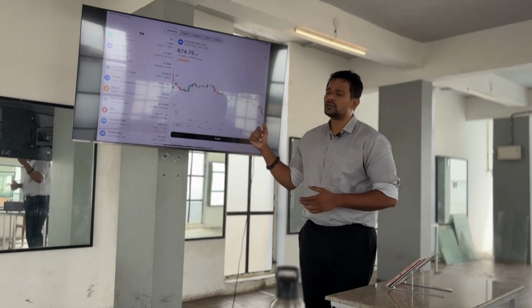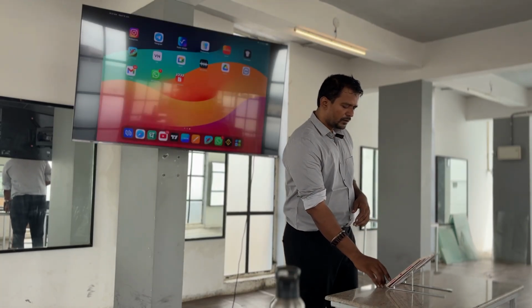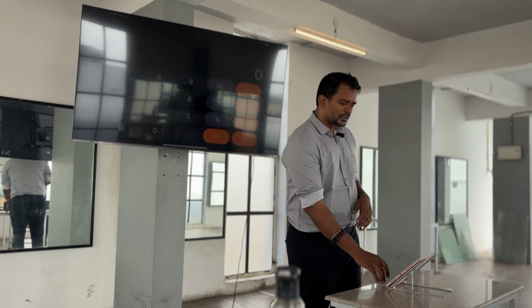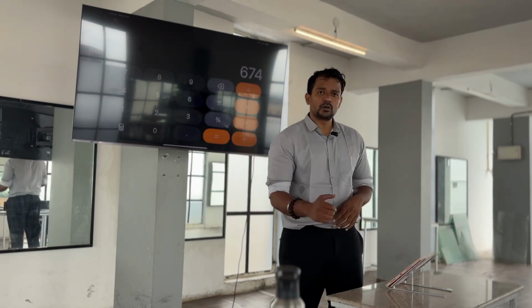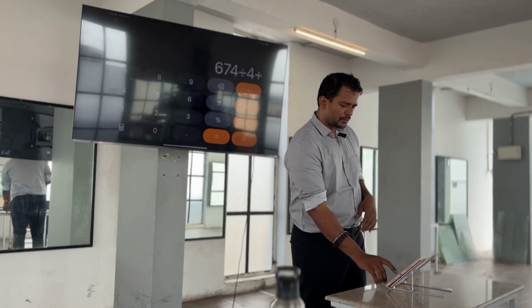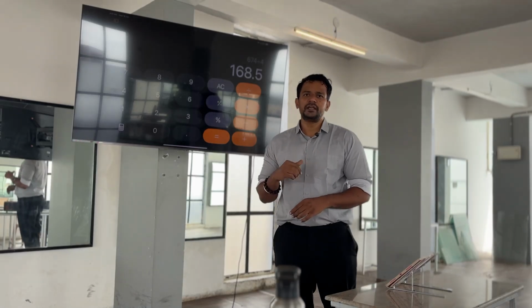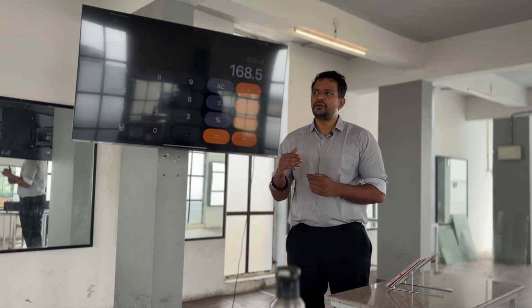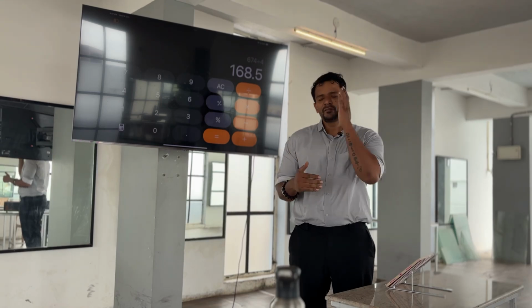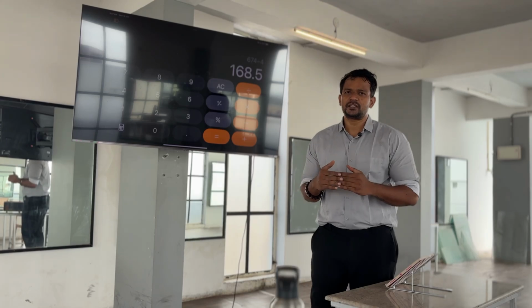let's just say we have purchased 674 rupees of Tata Motors. That means 674 rupees is the original cost of the share, and divided by 4, we will be investing 168 rupees of our own money to purchase this share. Let's suppose the price of the share has come down. We purchase a share at a point where we can say confidently that the share price can go up.